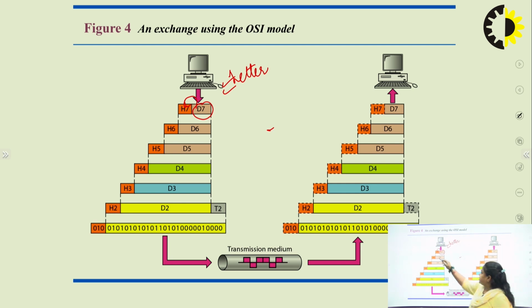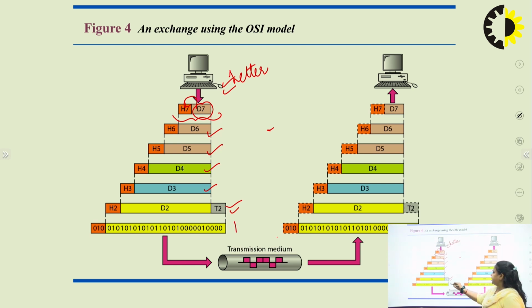So suppose H7 is the 7th layer header, then H6, 5, 4, 3, up to the network layer, it is encapsulated with the header only. But when the data comes to the data link layer, it is encapsulated with the header as well as the trailer bits, right?